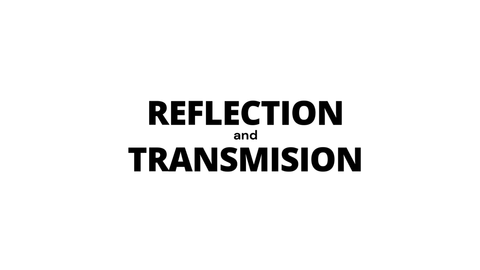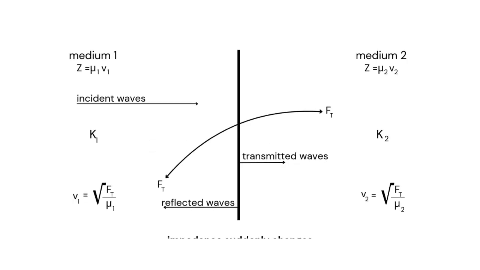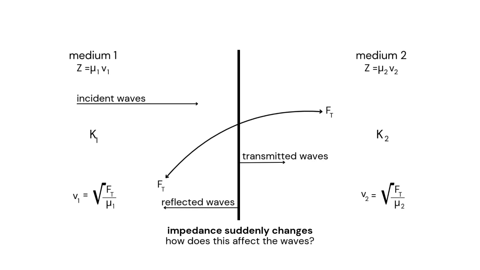Now we come to reflection and transmission. So let's take two mediums that are separated by a surface. When we have incident waves coming from medium 1 and hitting medium 2, or the surface between medium 1 and medium 2, we see that most of the waves are actually reflected back, but some get transmitted into medium 2.